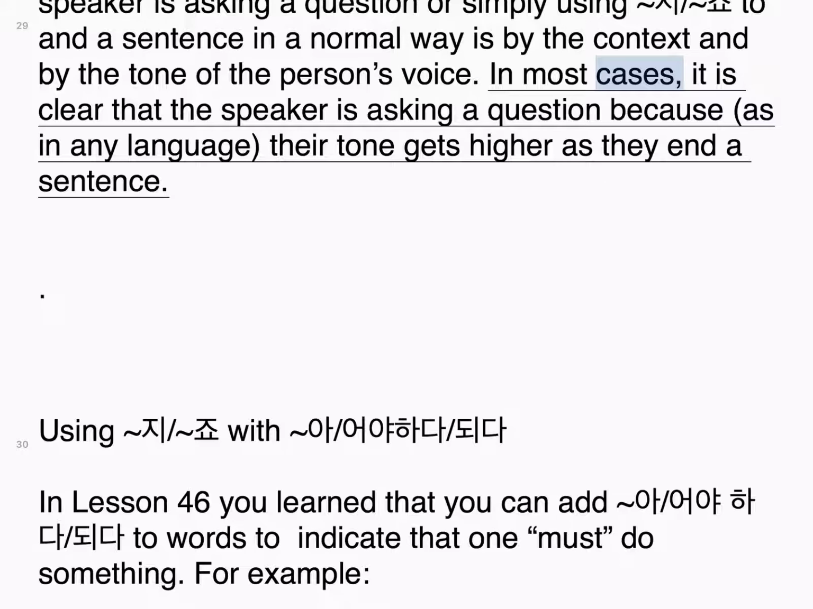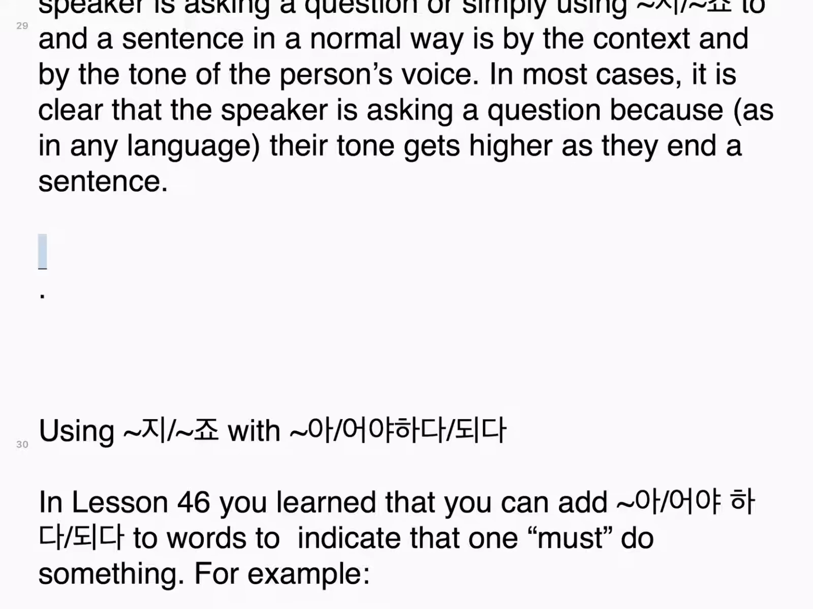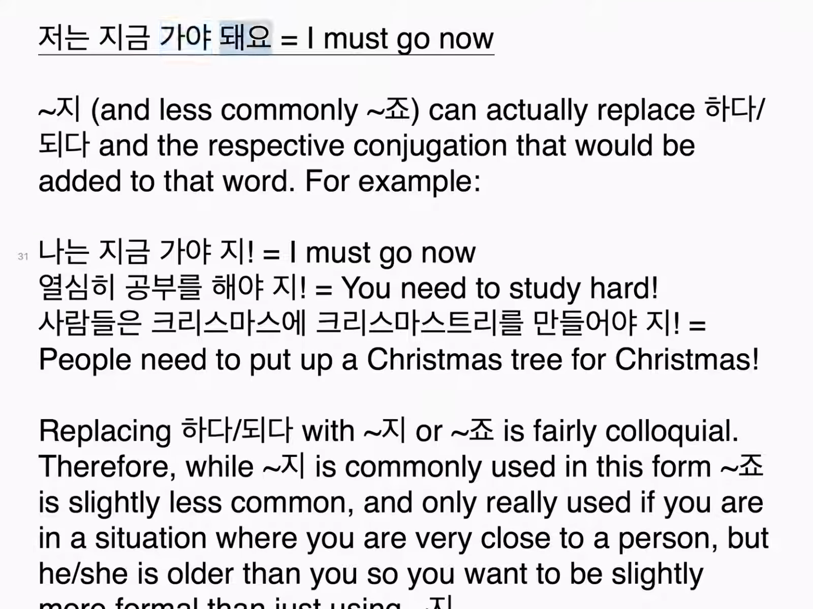In most cases, it is clear that the speaker is asking a question because, as in any language, their tone gets higher as they end a sentence. Full stop. Using 지죠 with 어야 하다/되다. In lesson 46 you learned that you can add 어야 하다/되다 to words to indicate that one must do something. For example, 저는 지금 가야 돼요. I must go now.